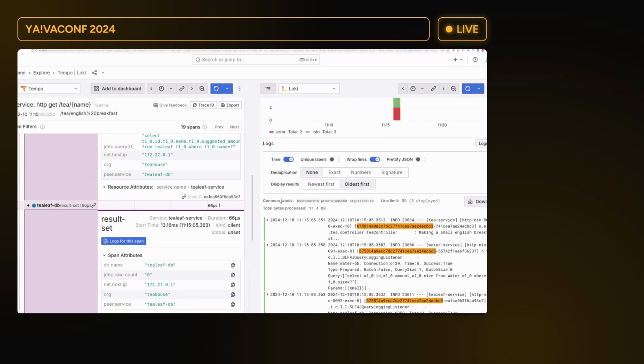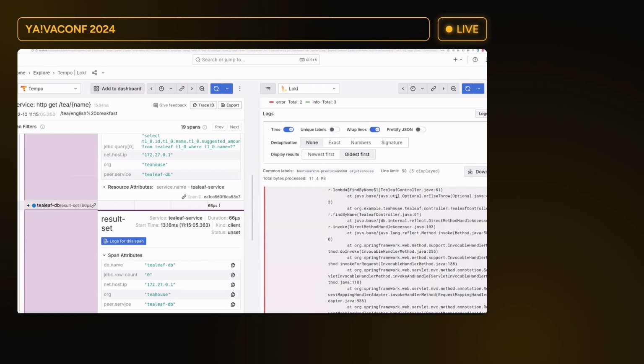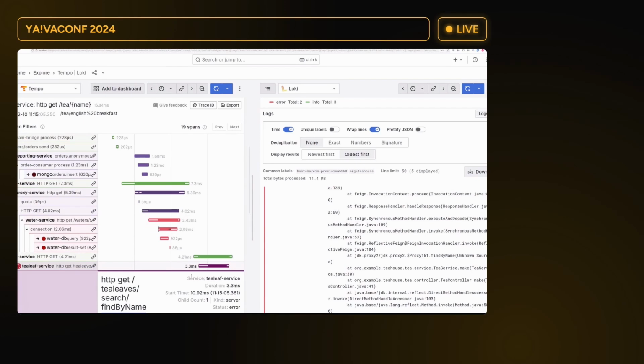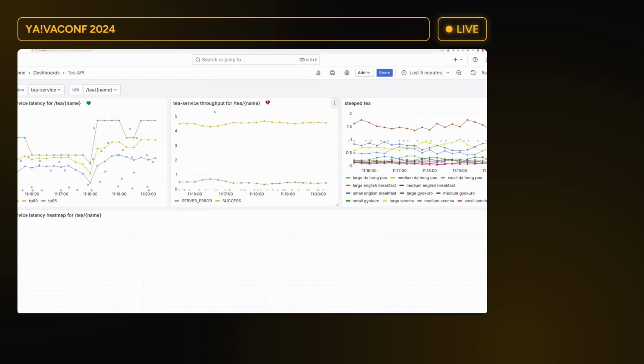So here we can see all the logs related to this particular trace identifier that give us additional context in comparison to what we have by looking at the trace view. So now, how can we fix that? Believe it or not, but I had a request ready to insert the missing data.